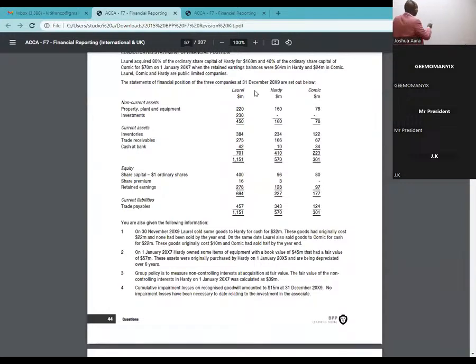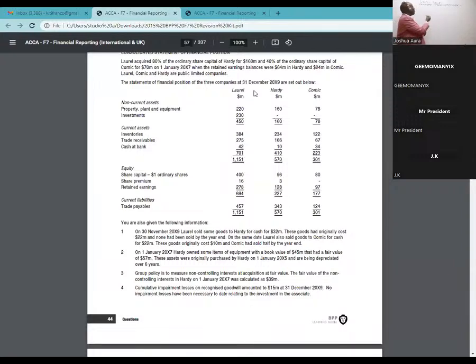So we have here Laurel Group, consolidated statement of financial position as at. I'm so sure that one is something that all of us are very good at. Ladies and gentlemen, I'll simply start copying this table the way it is.